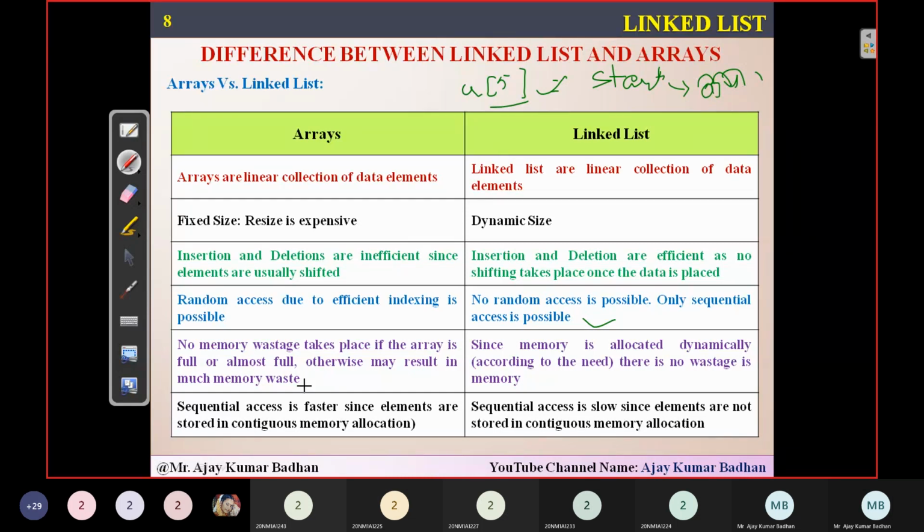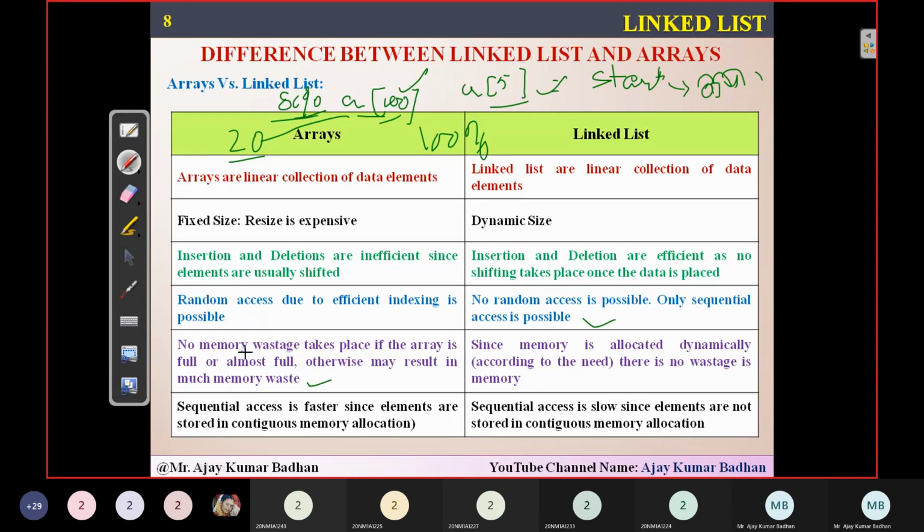And coming to here, no memory wastage takes place if the array is full. Suppose you have declared an array of size 100, and you are using all 100, then it's okay. You are utilizing 100%. But if you declare an array of size 100 and every time you use only 20 elements, then every time you're wasting 80% of the space of the system. That is what he's saying.